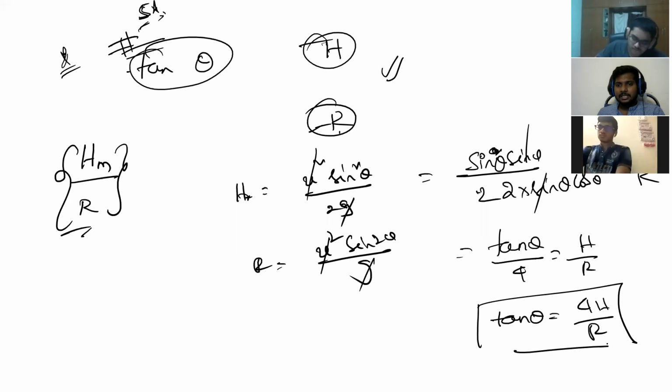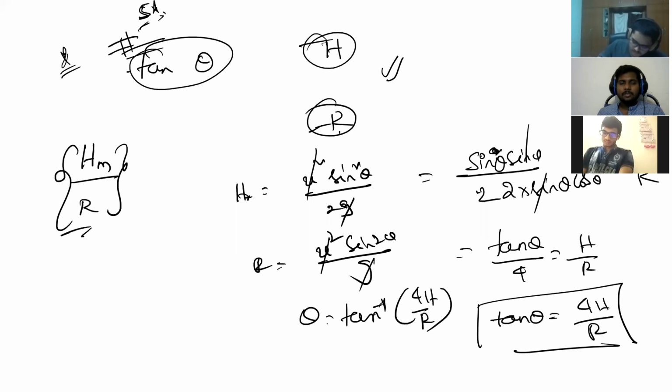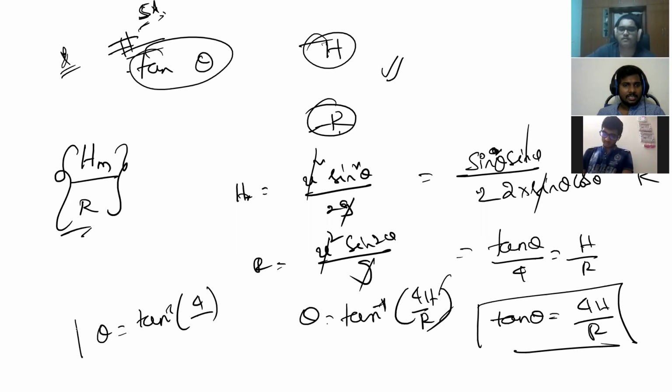Now the questions have been asked like this: theta is equal to tan inverse of 4h by r. Sometimes the questions have been asked like this: maximum height is equal to range, then what is the theta? What is the angle of projection they will ask? H is equal to R, you substitute. Tan inverse of 4 by 1, as H by R cancels. That is tan inverse of 4.